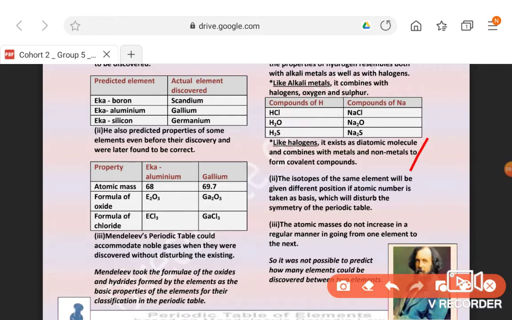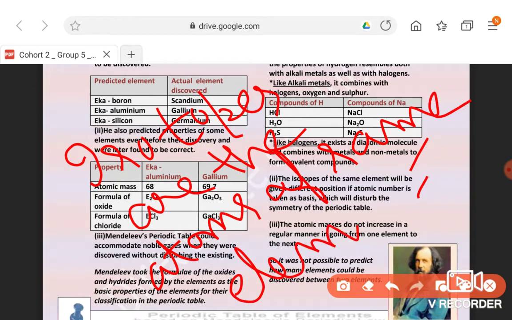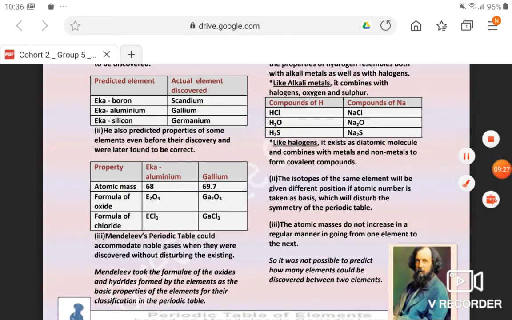Also, the isotopes of the same element will be given different positions, because what are isotopes? If you remember, you learned in 9th that isotopes are atoms of the same element having different atomic masses but the same atomic number.